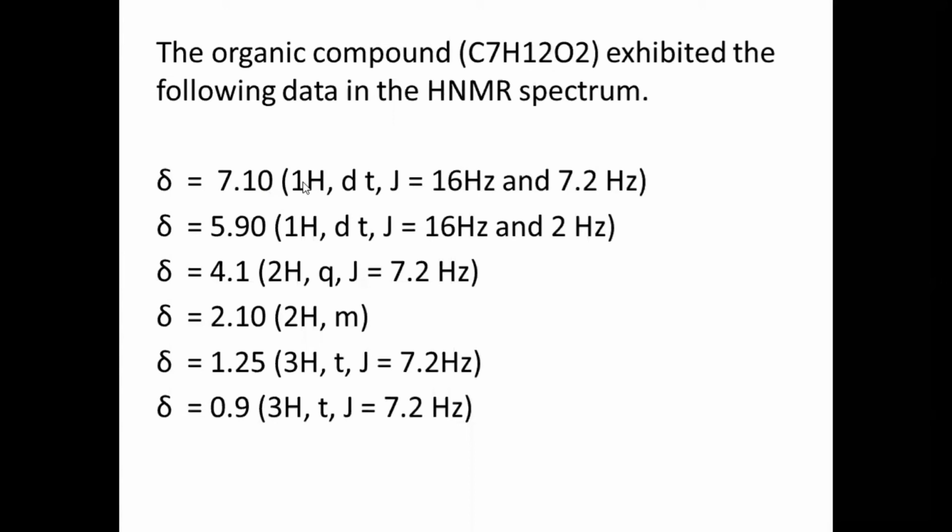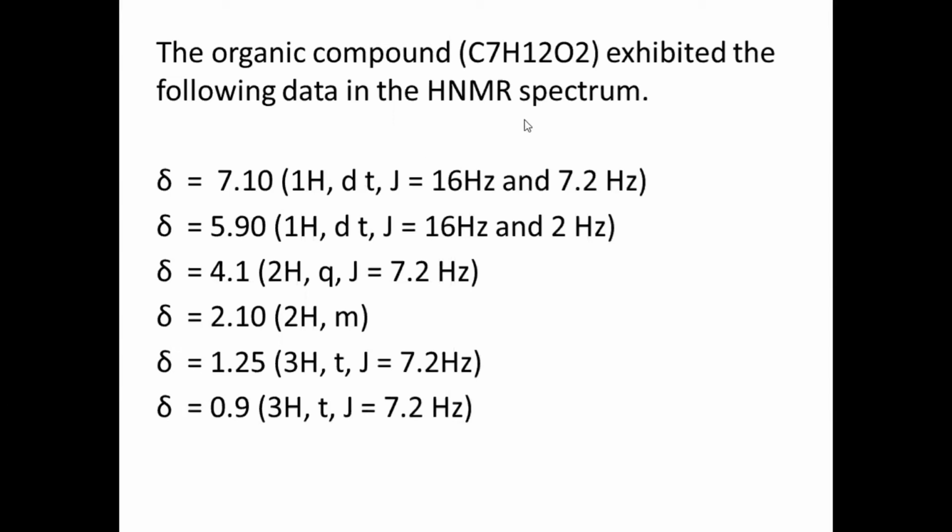Let us first see what the doublet of triplet may be. A doublet of triplet means on one side there may be a single hydrogen and on the other side two hydrogens. In that case only we will get a doublet of triplet, and there is one more doublet of triplet, where an adjacent hydrogen gives the same pattern.